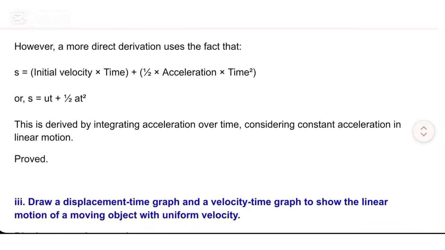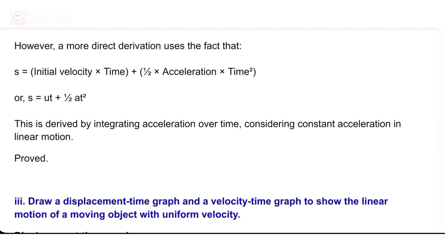However, a more direct derivation uses the fact that s equals initial velocity times time plus 1/2 times acceleration times time squared, or s = ut + 1/2 at². This is derived by integrating acceleration over time, considering constant acceleration in linear motion.